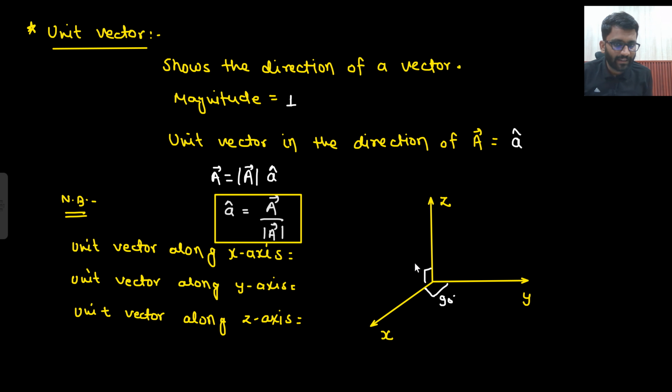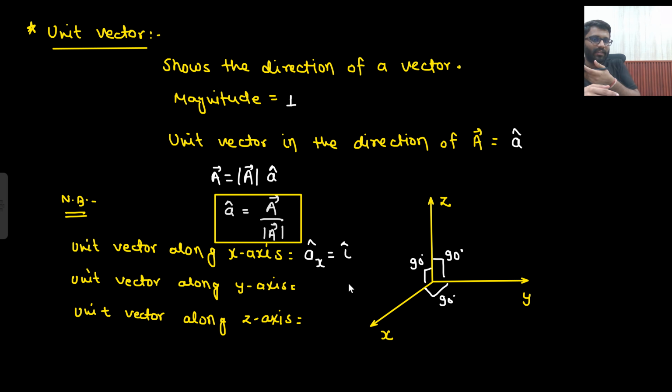So if you make 3 lines which are perpendicular to each other, then that will make a coordinate system. Okay, so we will discuss about it, but what is the important point here? What will be the unit vector along x-axis? That is shown by Ax cap. Sometimes it is shown by i cap as well. So your maths teacher would show it by i cap, or you can write down Ax cap.